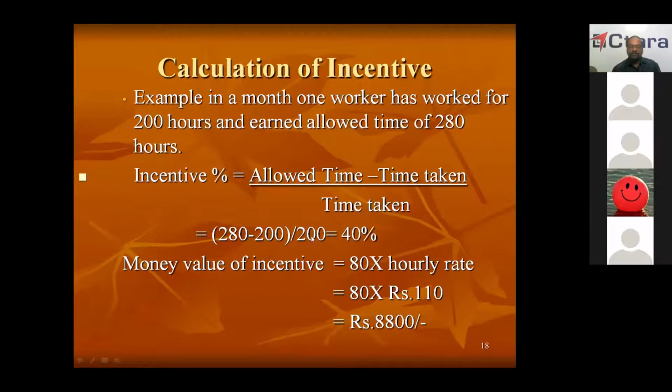How much time he saved and the hourly rate: based on the hourly rate, he will be paid incentive. This hourly rate varies. For technician 1 and technician 2, it is some 110, and for technician 3 onwards, I think some 90, 95, and for classes somewhere around 60, 70. I don't know exactly, but 110 is there for senior technician. For JEs, it will be more, somewhere around 125 rupees. So the hourly rate changes from grade to grade. I think it's clear to you.